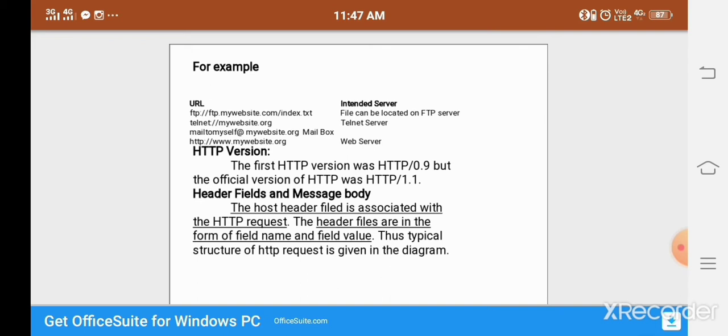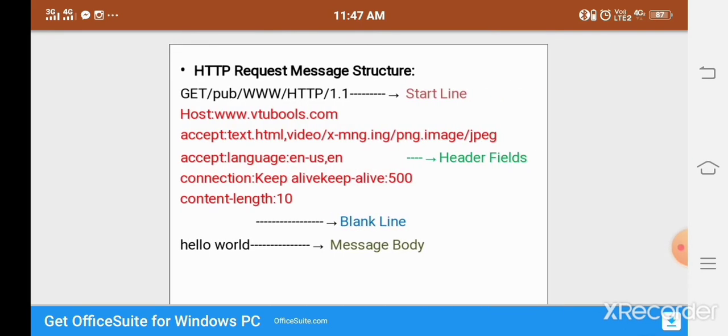The header field and message body. The host header field is associated with the HTTP request, because the header is a field containing the field name and the field value. The header fields containing the form with the field are called the header value. This structure is shown using the given diagram. This structure is a very important concept. This is the HTTP request structure.